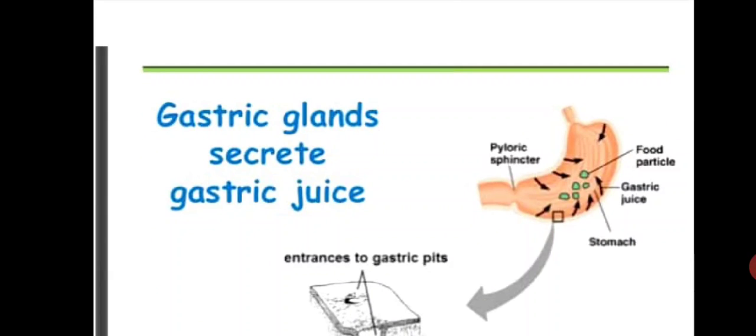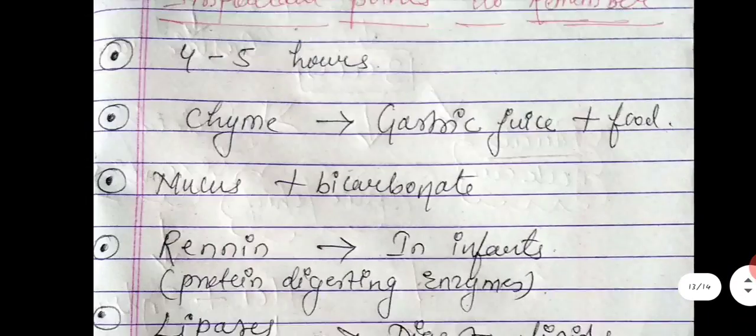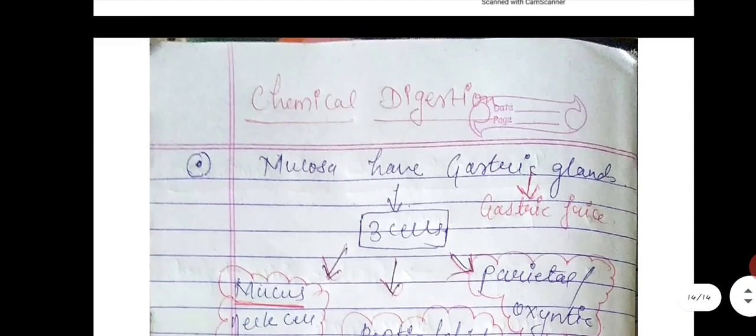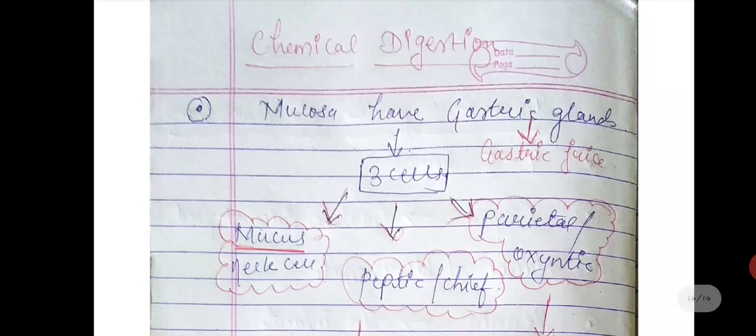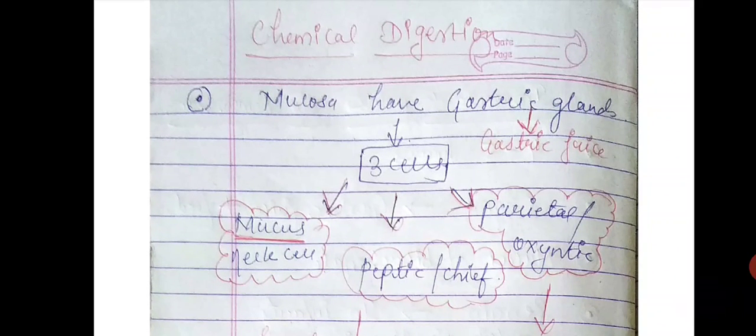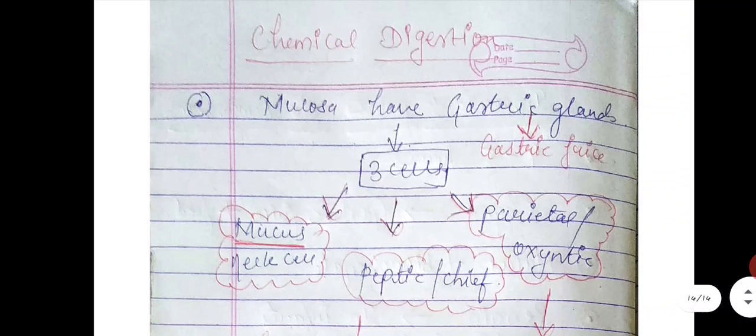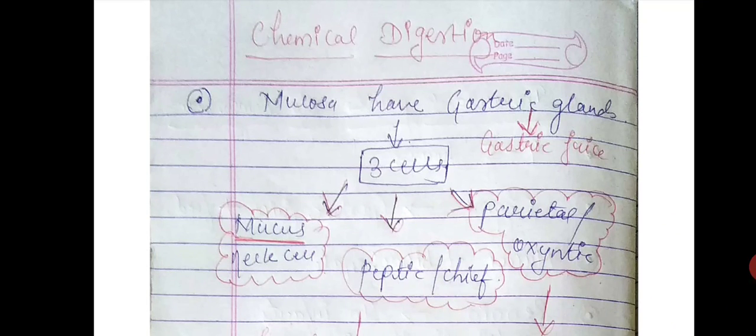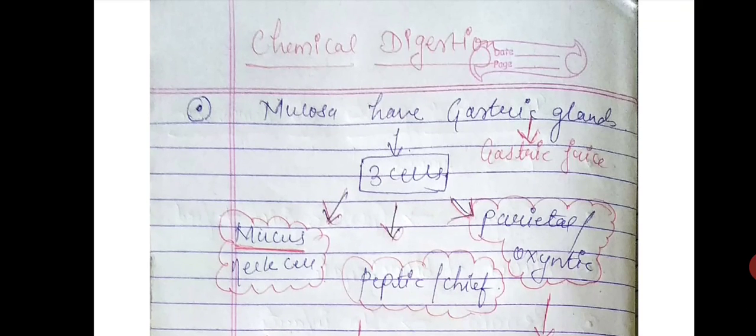As I have told you, the gastric glands secrete the gastric juice, and this gastric juice contains certain enzymes, that is the pepsin, hydrochloric acid, renin, lipase, all these things. So in the chemical digestion, let's see how the digestion occurs in the stomach. One thing you have to remember is that in the stomach mainly the digestion of protein occurs.